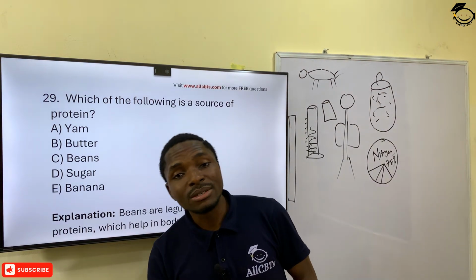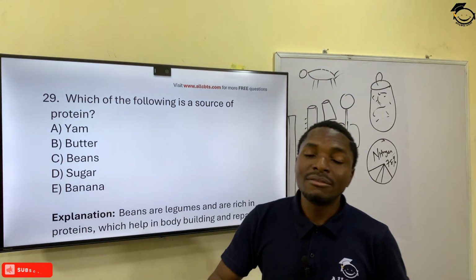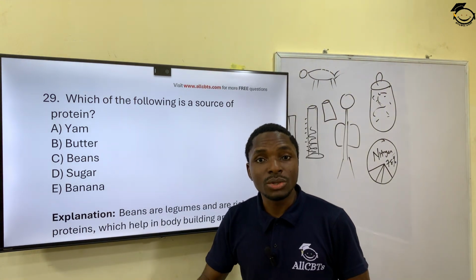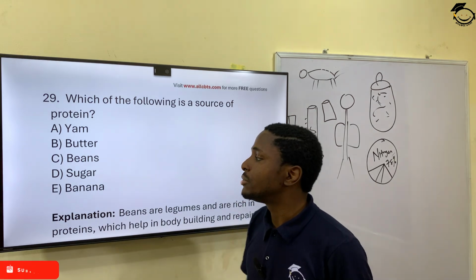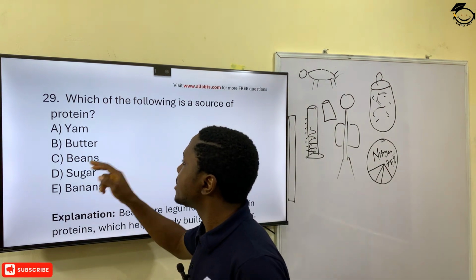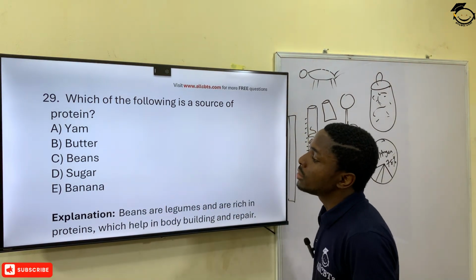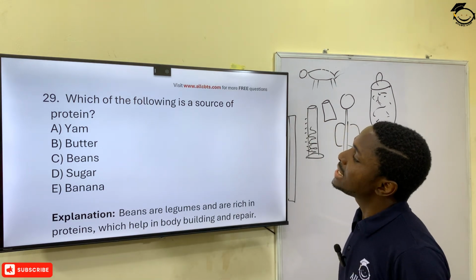So people who are always eating bread and gari may have an issue with growth. They may have stunted growth. So beans is a major source of protein. And then question 30.